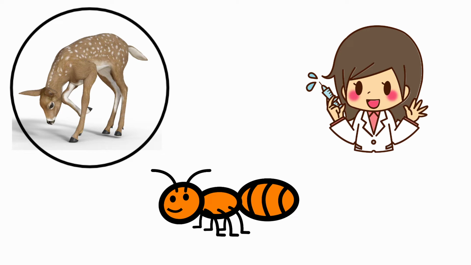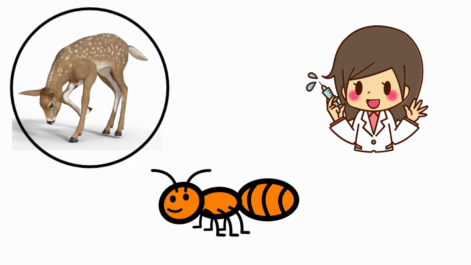Next one, ant. Ant. The beginning sound of the picture ant is A. And the sound of the letter D is D. The sound of the letter D is D and the beginning sound of the picture ant is A. Both are different sounds. So, we should not circle the picture ant.